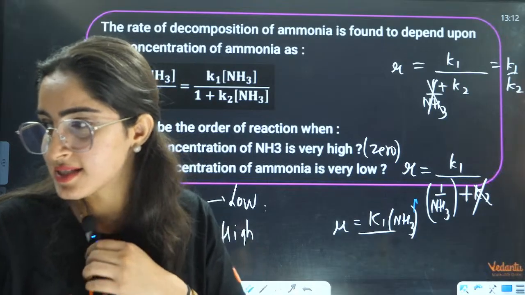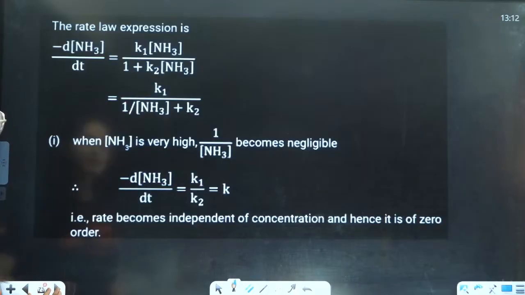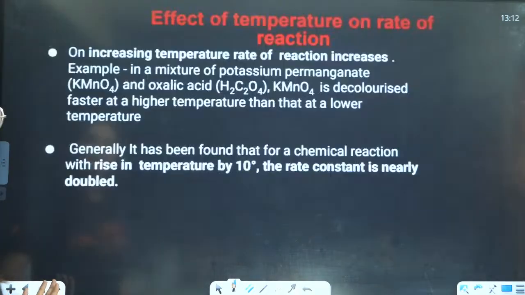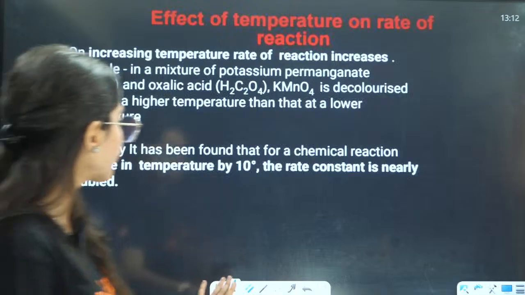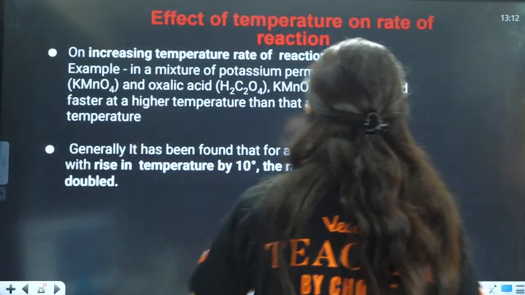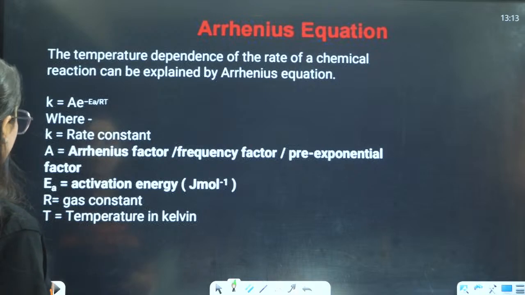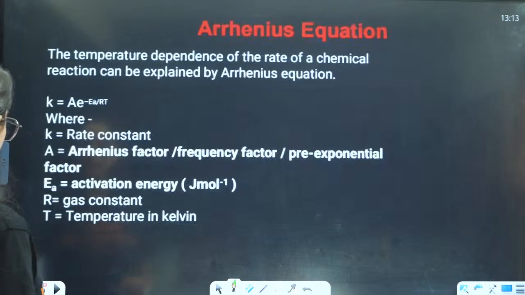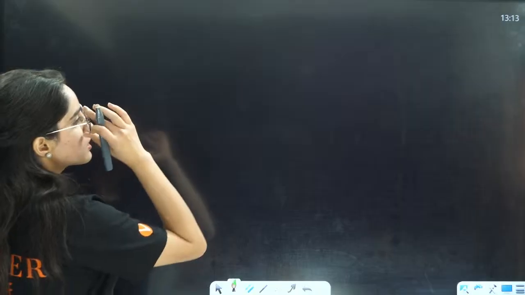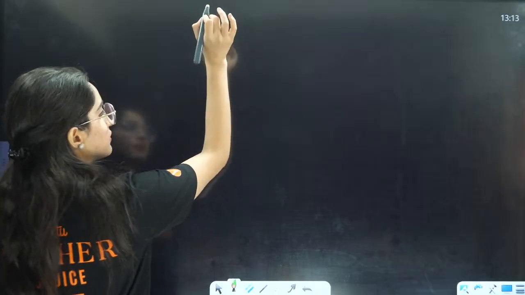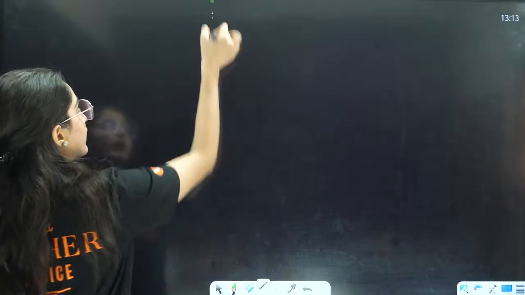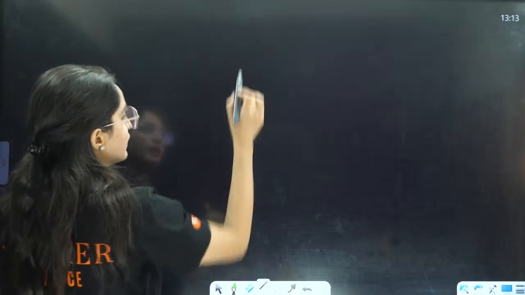Now, next is the effect of temperature. I'll directly tell you what the effect of temperature is here. Just remember one trick, a very simple, very easy trick.